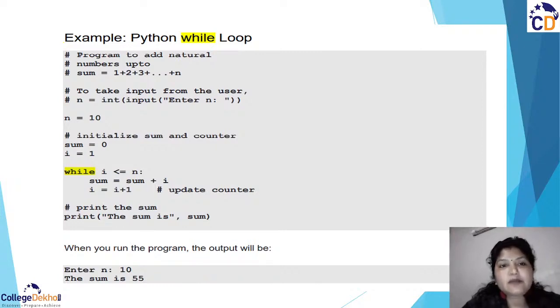So here is an example where we have written one program to add the natural numbers, 1 to n. In this program, we have a number of things. The first three lines are taken as a comment. When you write any comment, you need to start with the hash symbol, as we have discussed earlier.